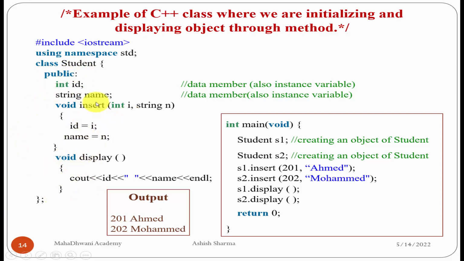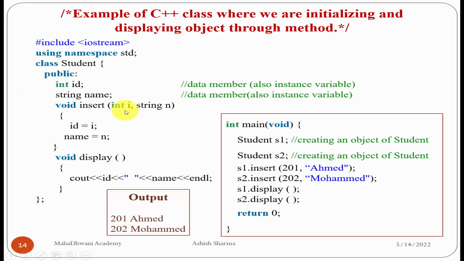Here we can see that with the help of the member function insert, we are initializing the data members of the class. The data members are ID and name. These data members should be on the left hand side of the assignment operator. You should remember this point. And these are the values, because we will supply these values from the main body.